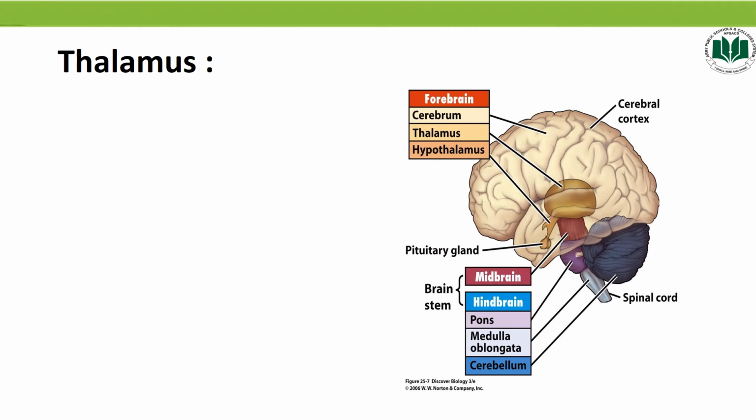The next part of the forebrain is the thalamus. Students, as you can see in the diagram, below the cerebrum, the part that is present is called the thalamus. The main function of the thalamus is to receive all the sensory impulses except the sense of smell. After receiving all the impulses, it transmits them to the limbic system and to appropriate regions of the cortex for interpretation.